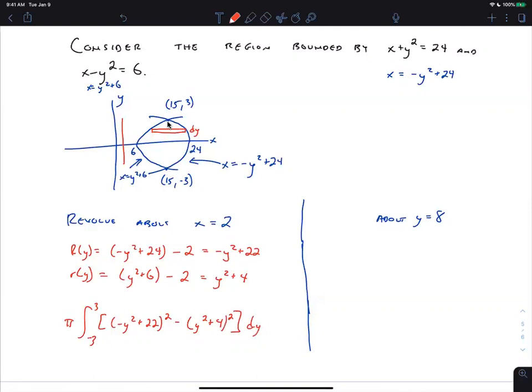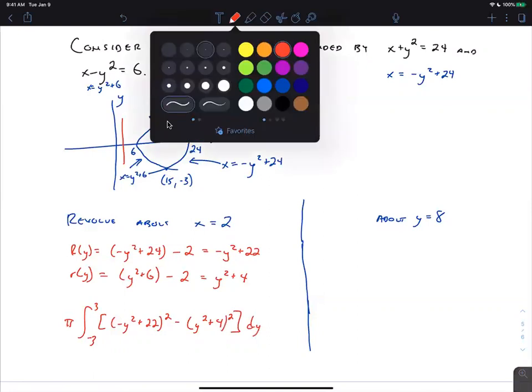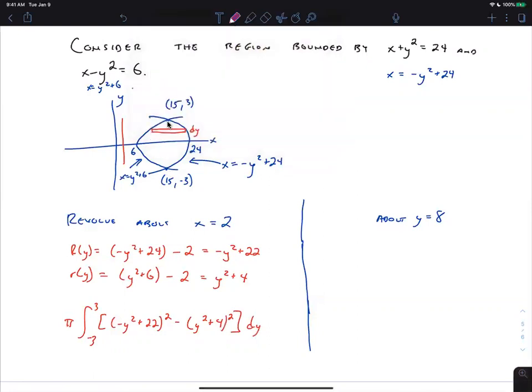Okay, and then y equals 8. We'll do that in purple. That is up here. So we're going to have an R and an H. R is then not y equals 3, y equals 8. R is 8 minus y. H is the height of the rectangle, but that's sideways.